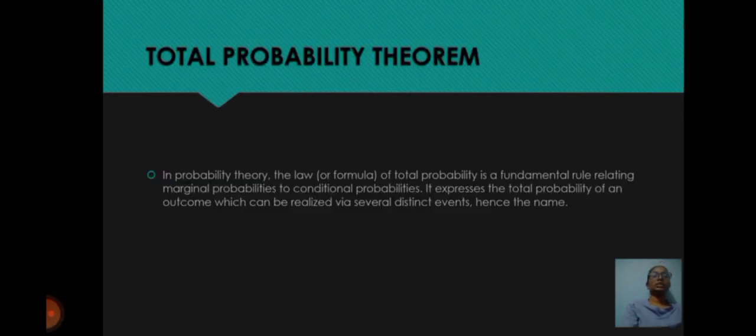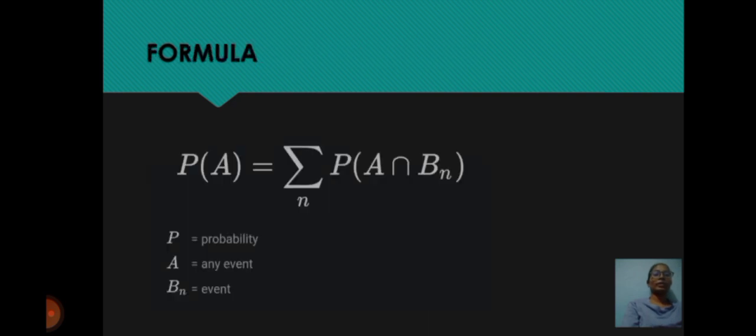Total probability theorem. In probability theory, the law or formula of total probability is a fundamental rule relating marginal probabilities to conditional probabilities. It expresses the total probability of an outcome which can be realized via several distinct events, hence the name. Formula: P of A is equal to sigma n P of A intersection B suffix n, where P is probability, A is any event and B suffix n is an event.